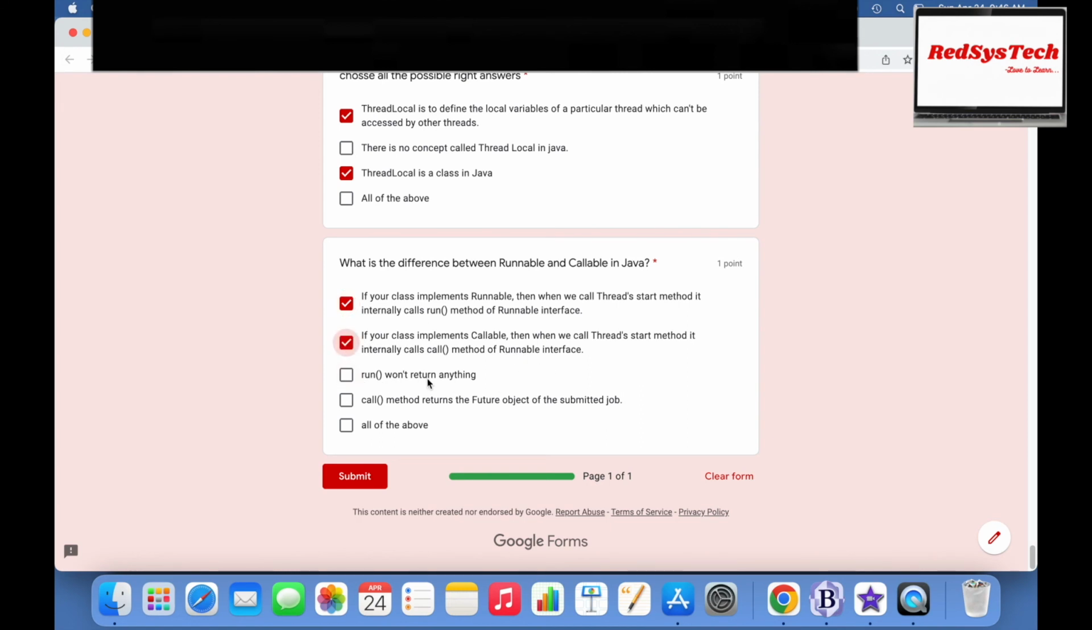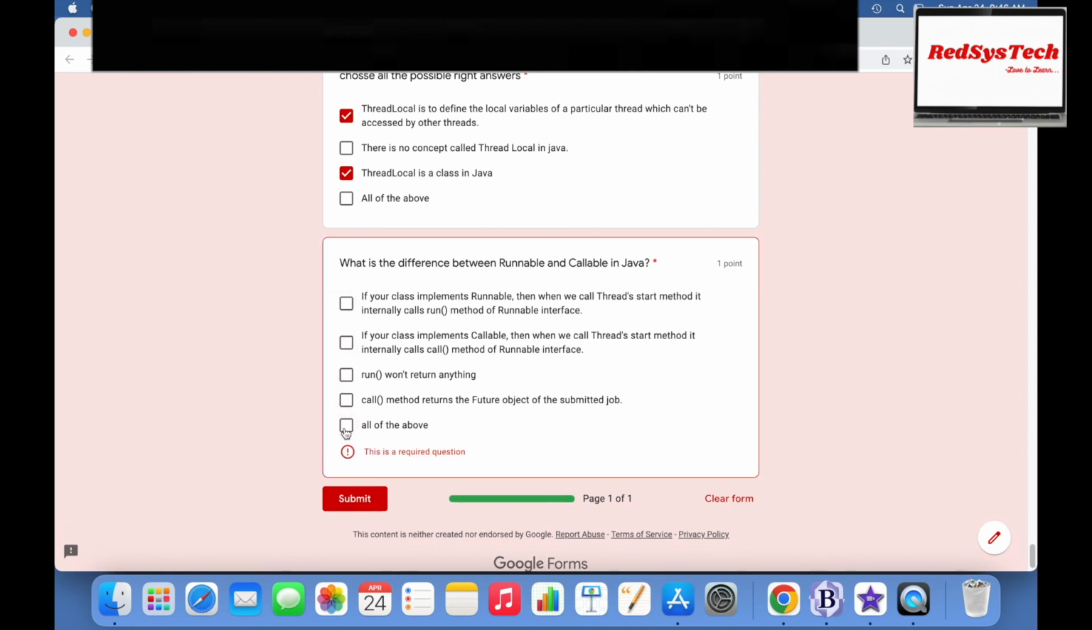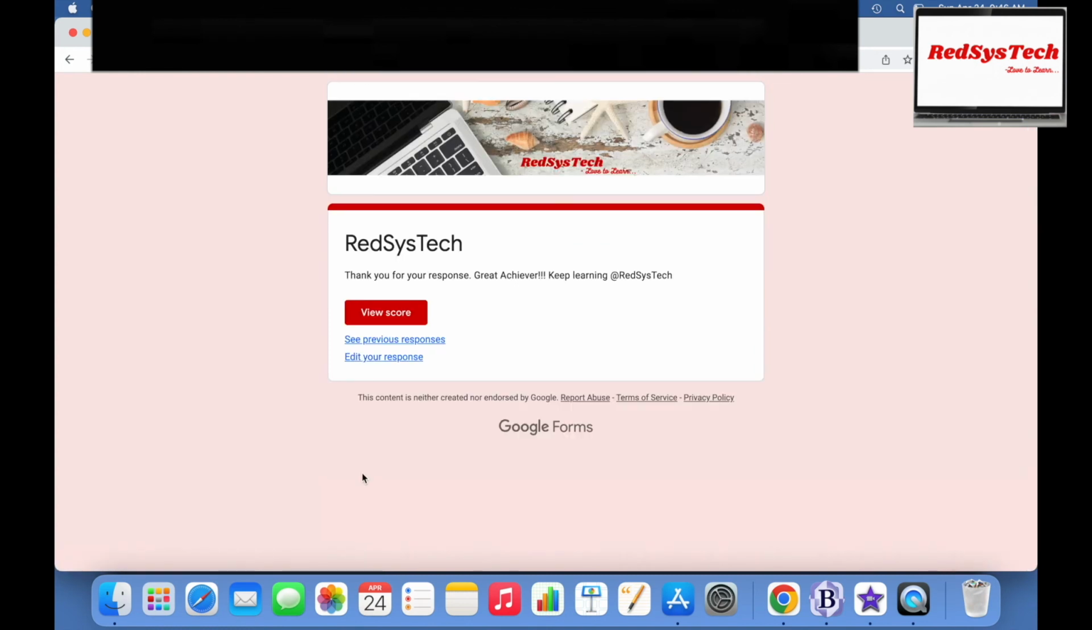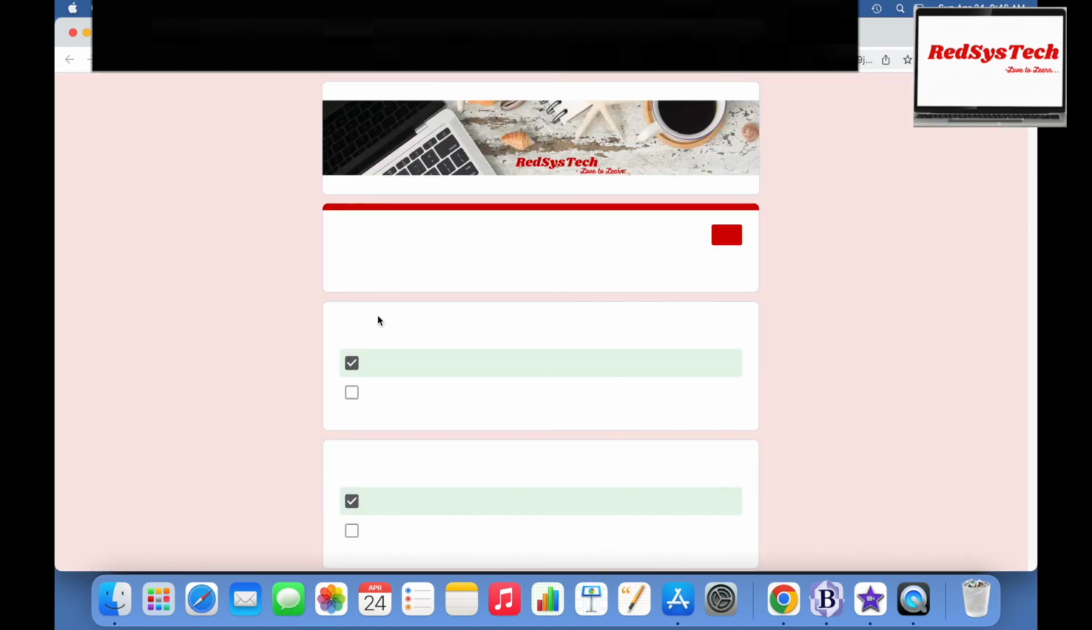The run method won't return anything. The call method returns the Future object of the submitted job. That is correct. So basically all of the above is the right answer. Let's go and check it out. Yes, all of the above. All right, let me go and submit the answers right now, and let me view the score.